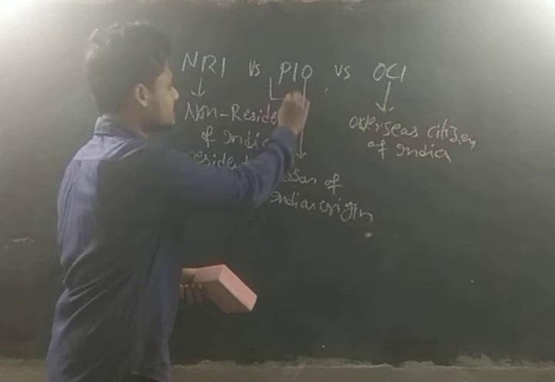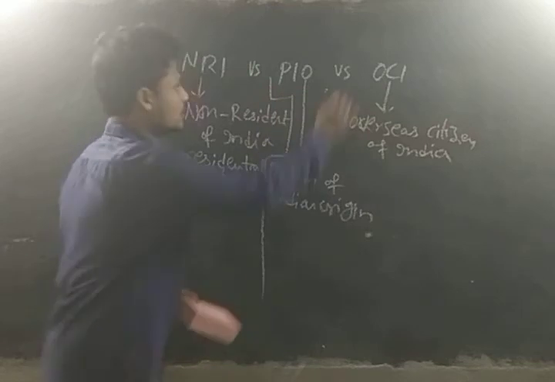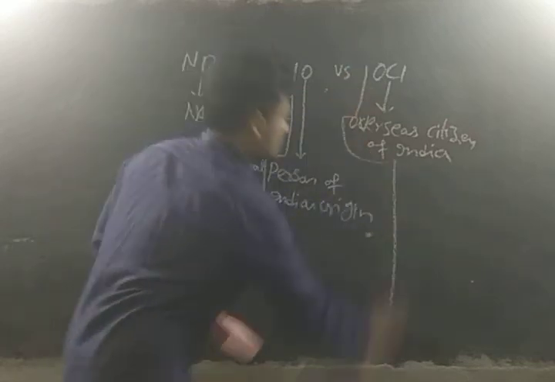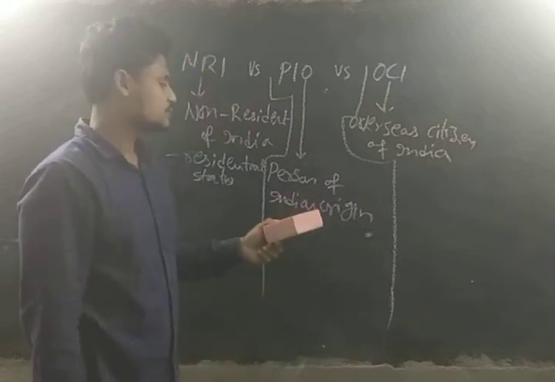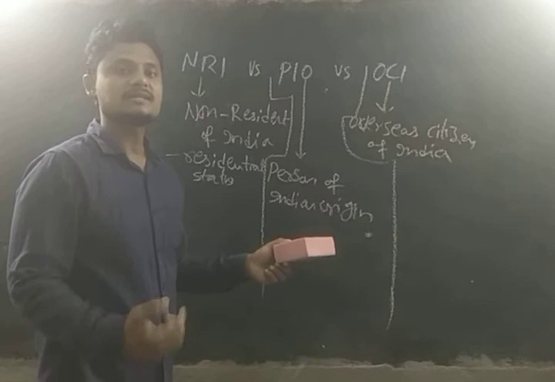A person of Indian origin means that person belongs to India only.